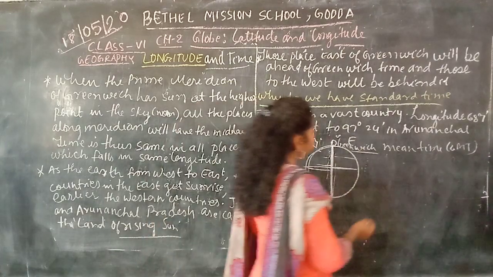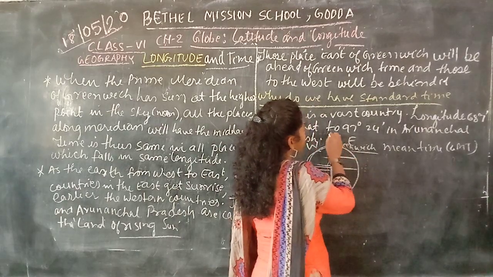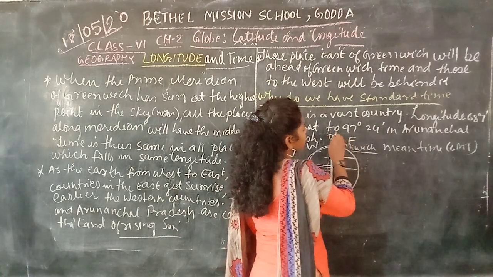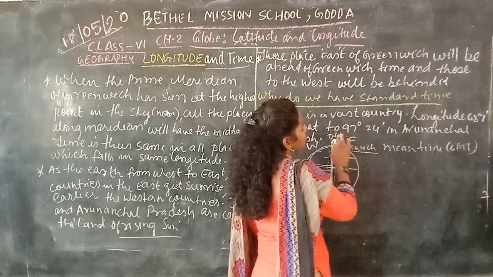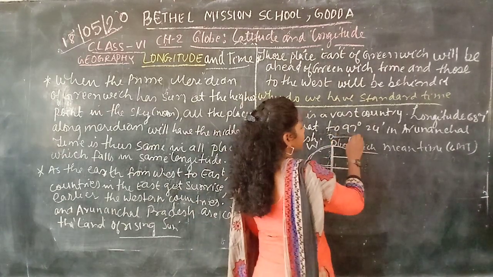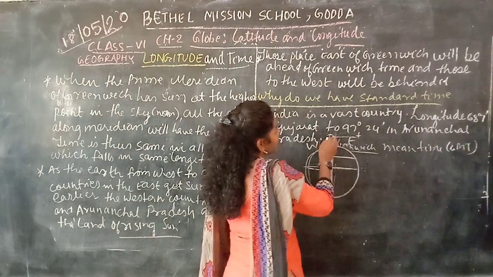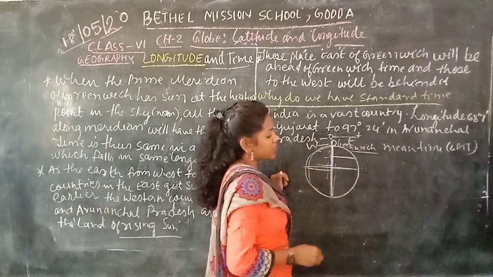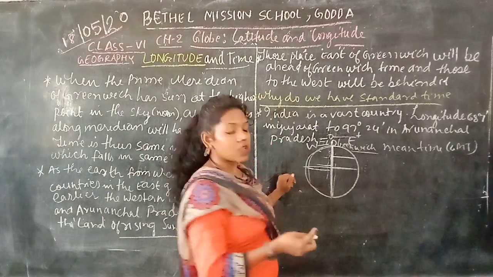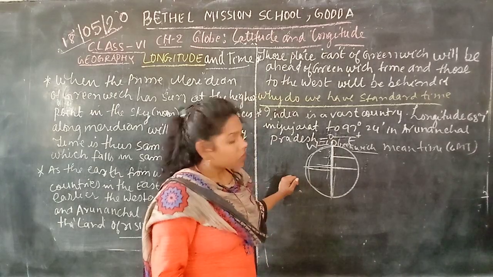degrees of timetable. For example, here as we saw, this is 0 degree. Yes or no? So the timing will go from 0 to plus 1 and so on, according to how many meridians, that means how much longitude, there is on this side. That much will be added. And whichever countries are on this western side, the timing will be minus, or subtracted. Okay, so this is how the time is fixed on the globe.